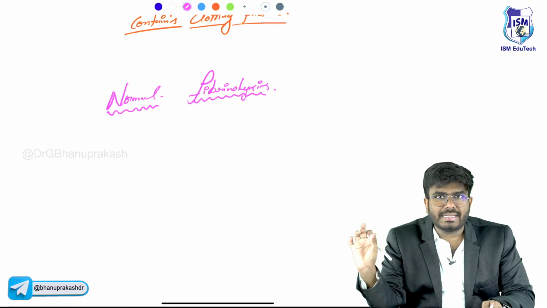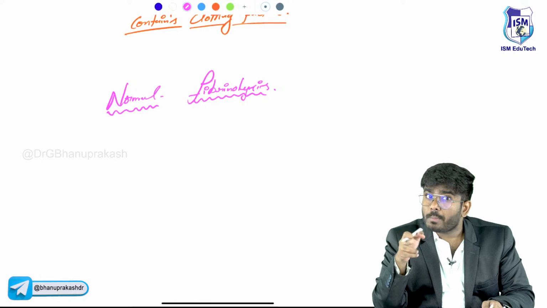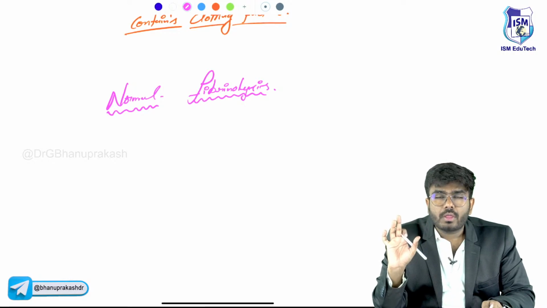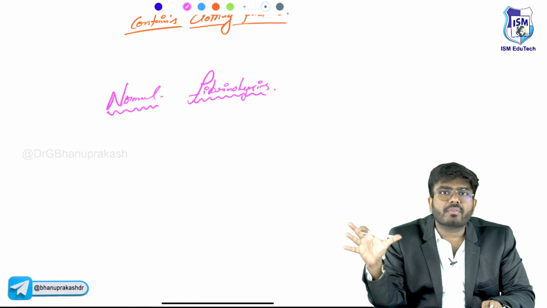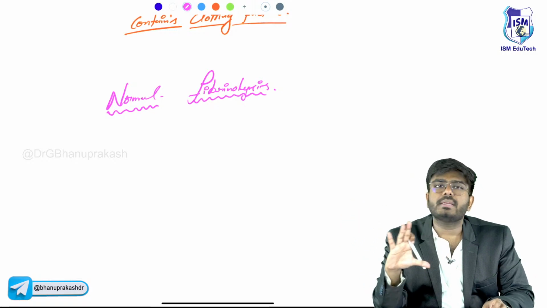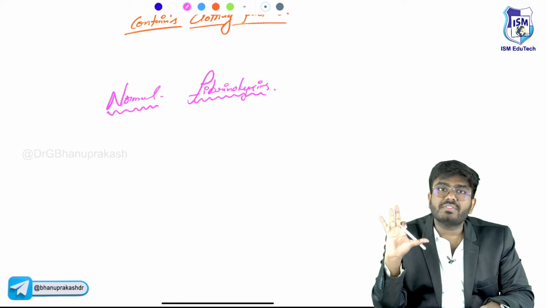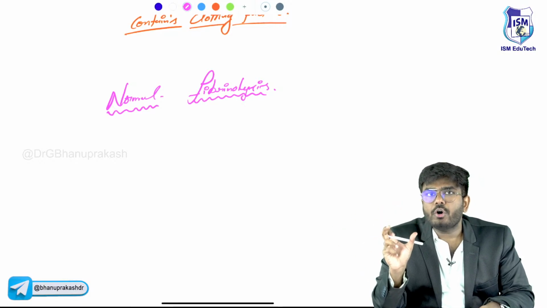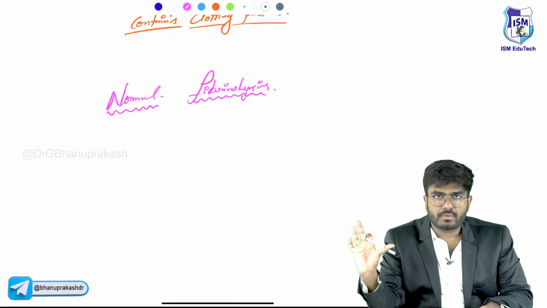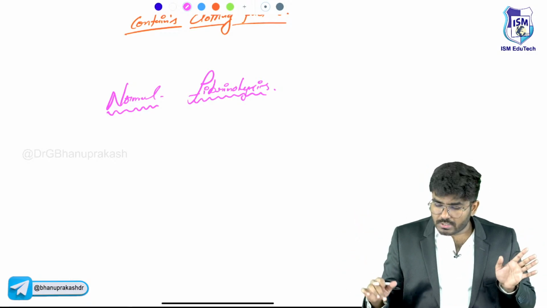Once the blood vessel is healed, once healing completes, what do you need to do? You need to remove the thrombus. We don't want the thrombus now. We have to simply break down that thrombus and remove that fibrin once the healing is completed. This process is called fibrinolysis. In the name itself, fibrinolysis, fibrin breakdown. So how will it happen, sir?